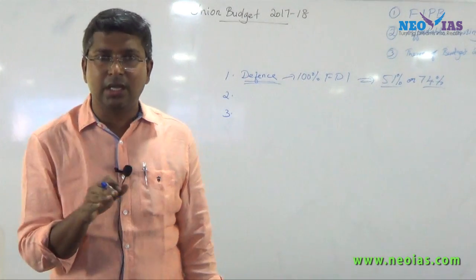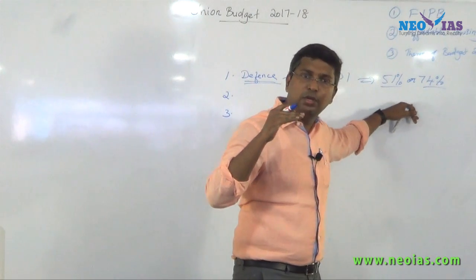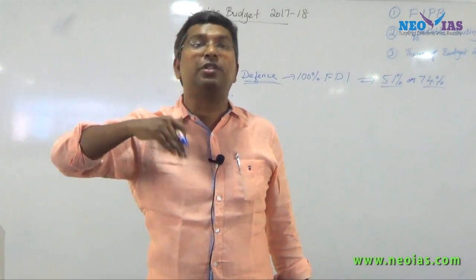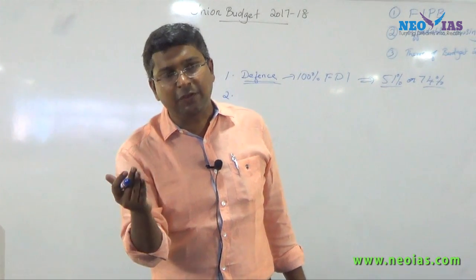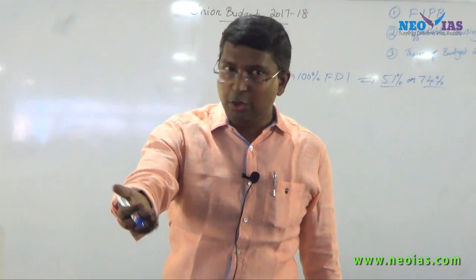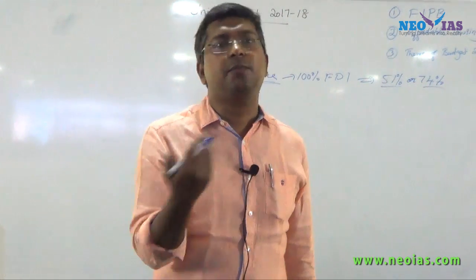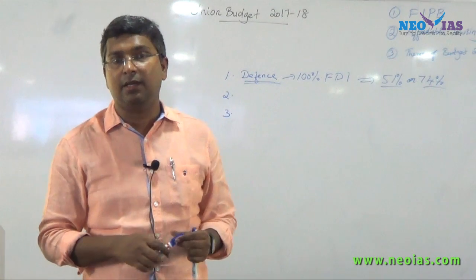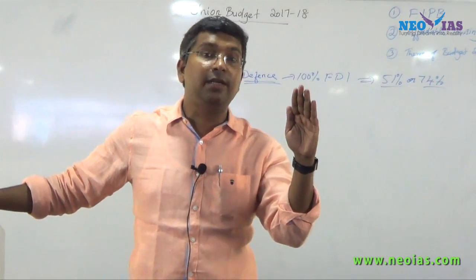But in some sectors, if the foreign investors want to bring more investment, that is above 51% or above 74%, it will be like this: up to 51% it is automatic, but beyond 51 you require approval. So whenever approval comes, FIPB comes into the picture. Okay, now regarding the FDI in defense, recently I told you in June 2016 the government made a radical change.